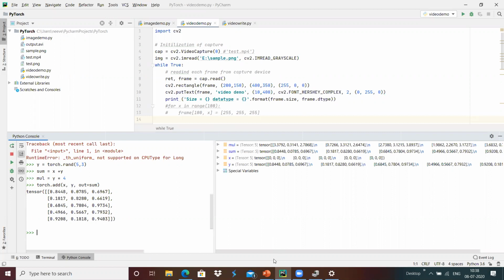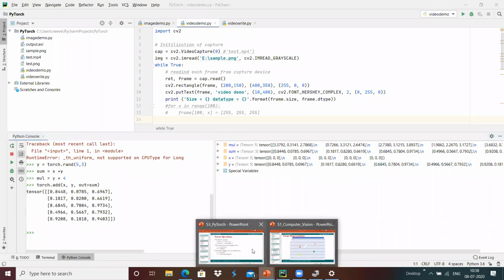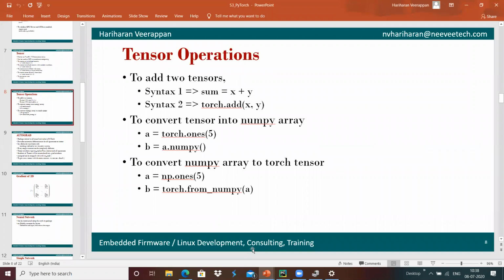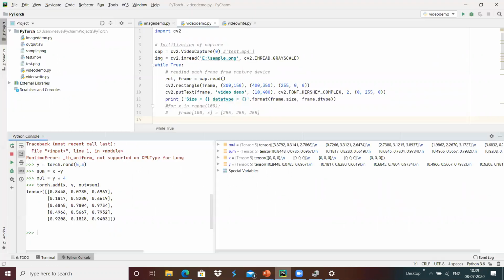If we want to convert a numpy array into a tensor, and a tensor into numpy, we can do that with the dot numpy function, tensor dot numpy.